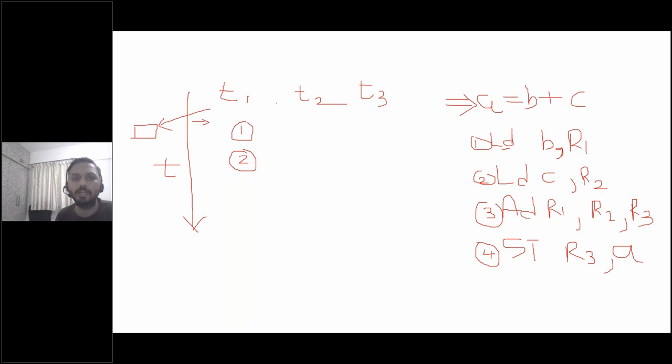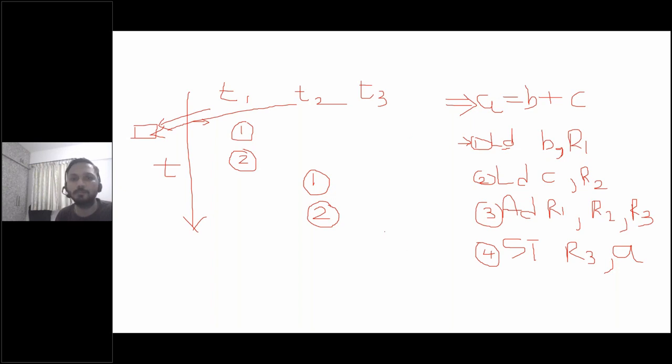What happens is that the scheduler switches from thread 1 and allocates the core to thread 2. Now thread 2 starts executing the first instruction, then the second, and again it gets bottlenecked because it's going to take a certain amount of time for the memory to get into the registers.